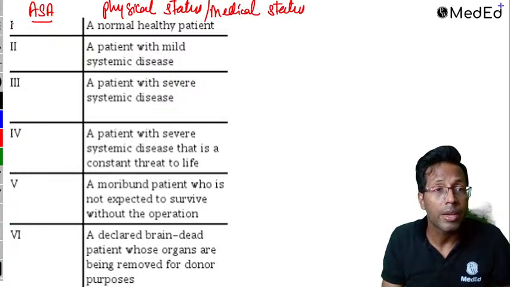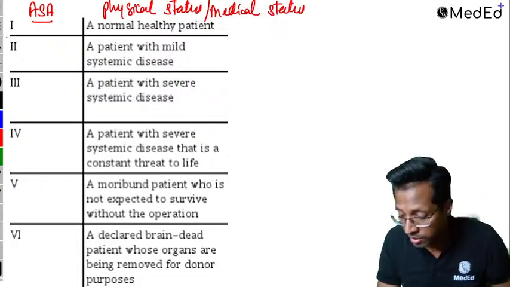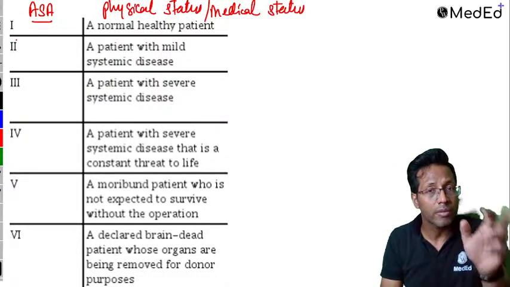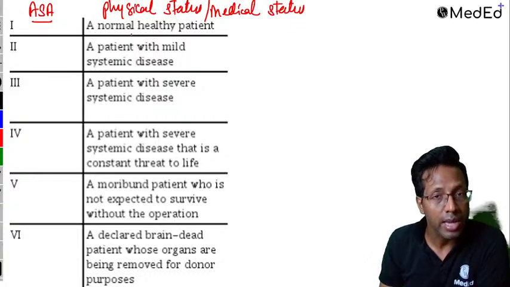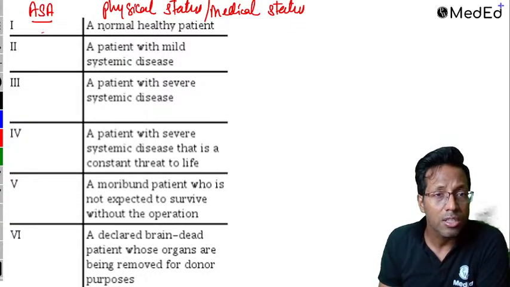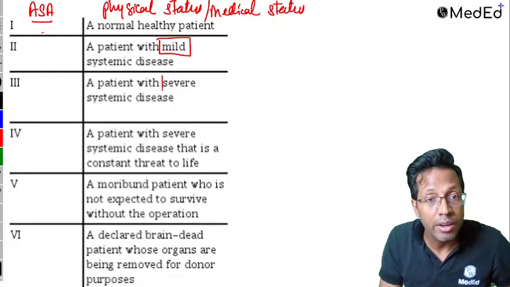So medically, a patient is ASA 1, means normal patient. This was INI-CET question. It has been asked continuously twice. And I think ASA grading was asked even this time in FMGE as well, right? Apart from that, it's a previous year's INI-CET question. So ASA 1 is a normal, healthy patient. Remember, ASA 2 is a mild disease. ASA 3 is a severe disease.